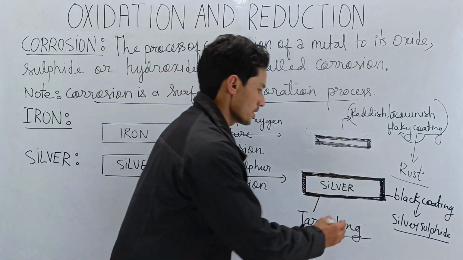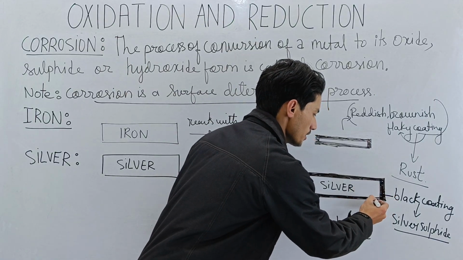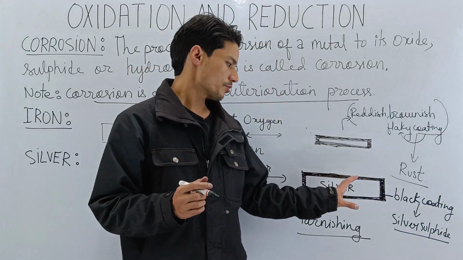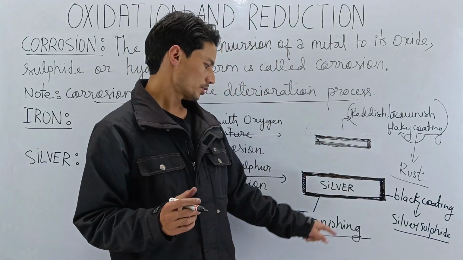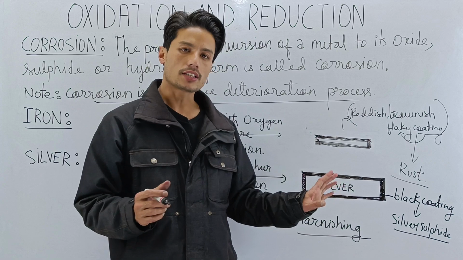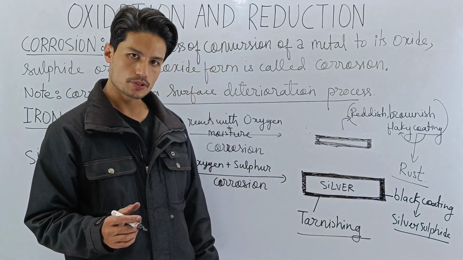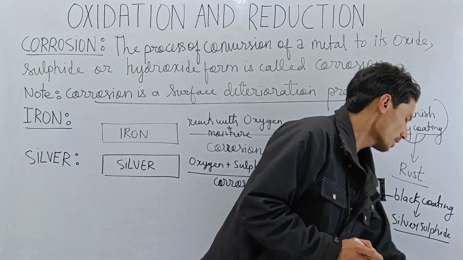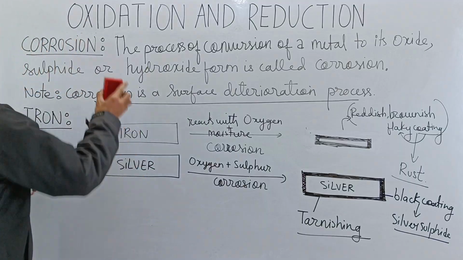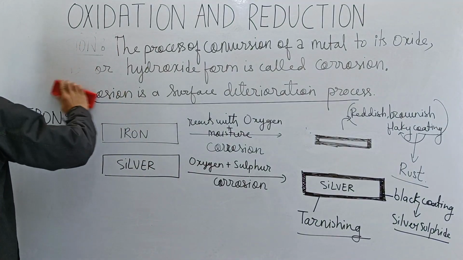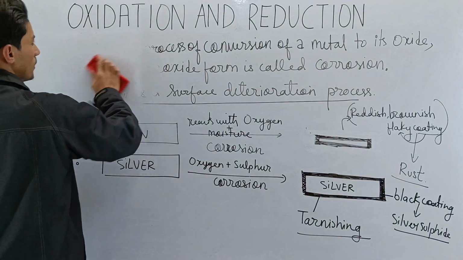Why? Because this layer remains like this for a very long period of time. So this is called tarnishing of silver. I hope you got it. Okay, now let's go to the next one. There is no room here, so let me erase this, and then let's discuss the third one.